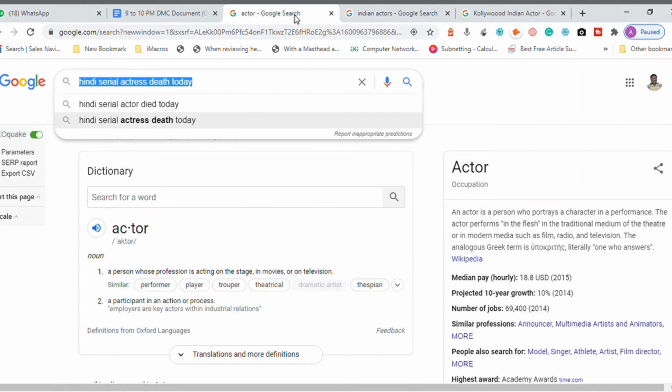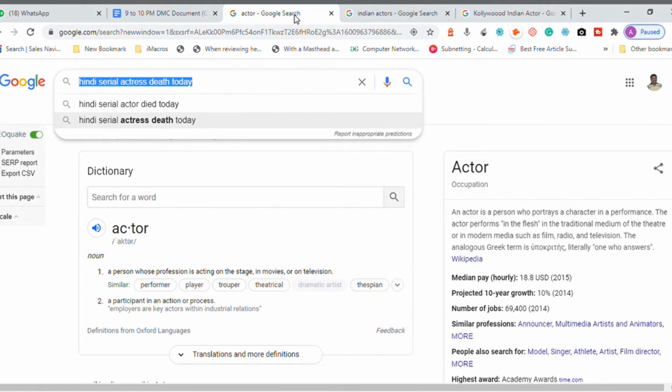So I started with the word actor and I narrowed it down by adding the word Hindi. Then I selected Hindi serial actor along with the word death based on the suggestions. Like this, I can try to get more keywords related to these searches.